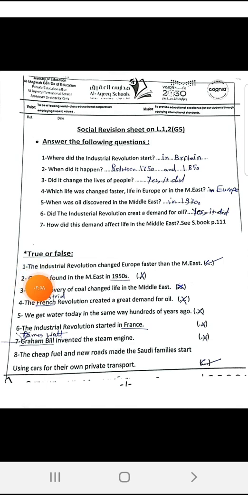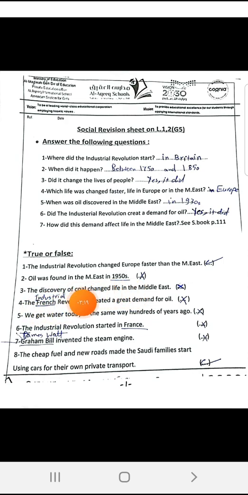The true or false questions. 1. The Industrial Revolution changed Europe faster than the Middle East. That's true. The Middle East started to change maybe 100 years after the Industrial Revolution changed life in Europe. 2. Oil was found in the Middle East in the 1950s. No, it was found in the 1930s.